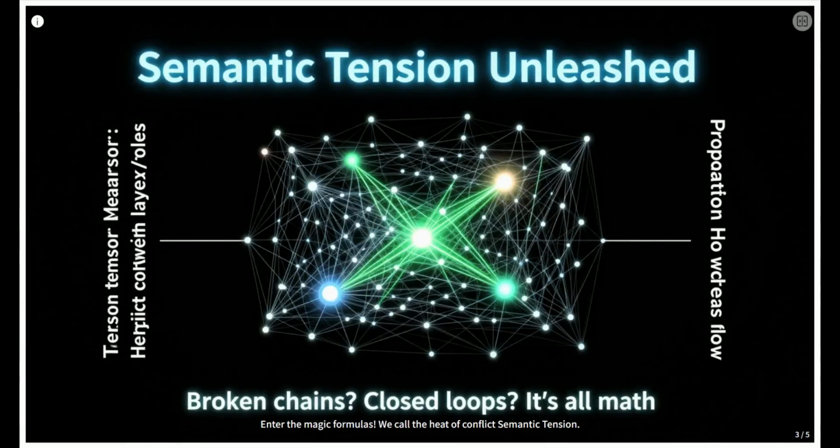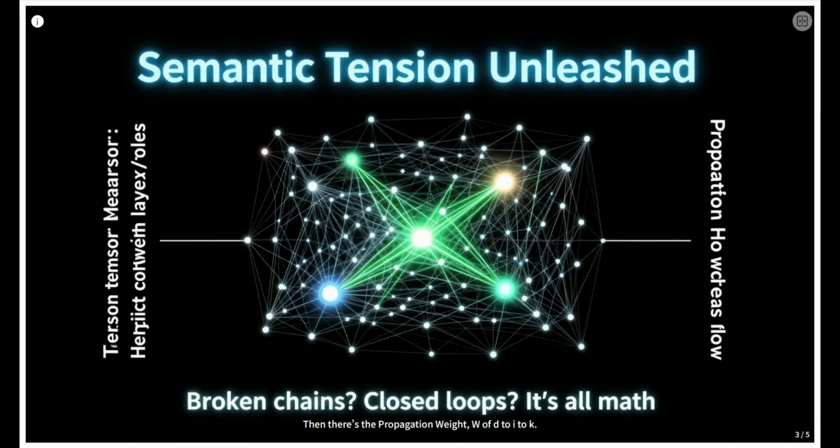Enter the magic formulas. We call the heat of conflict semantic tension. Imagine a tension meter, T(i, j, t). It measures how much two things disagree, say, the plaintiff's evidence versus the defendant's defense, or the judge's interpretation versus the law. A value near 0 means harmony, near 1 means total showdown.